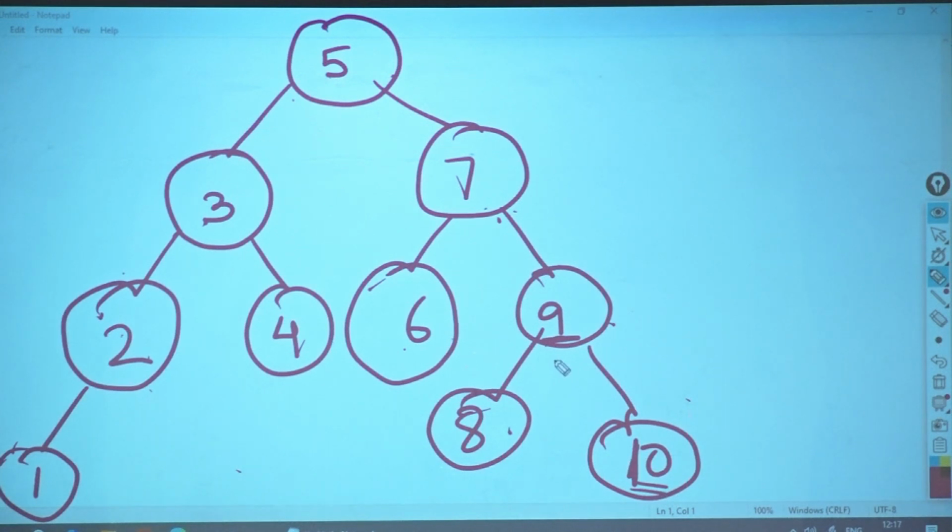And it does not have a value bigger also. Then what would be my successor? Null. That means we will go by the same logic.